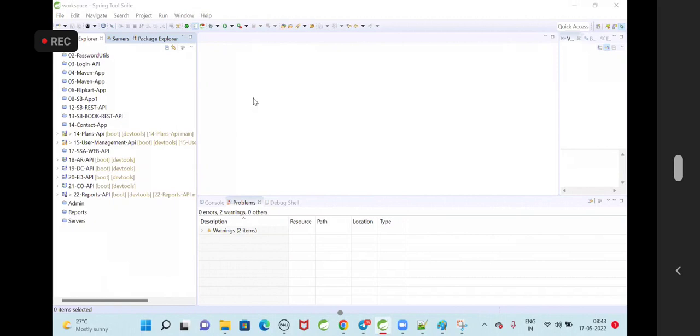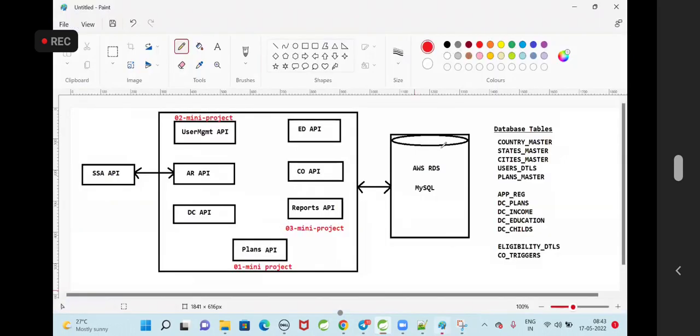Fine. Is anybody still having questions on this diagram? What is the API? What is the purpose of the API? Anybody having any questions on this? Yeah, Manikanta, what is your doubt?